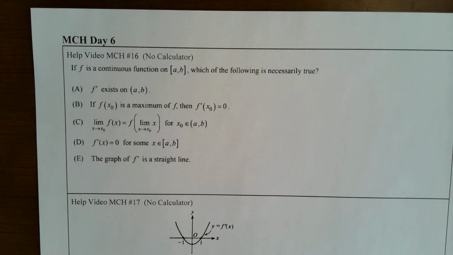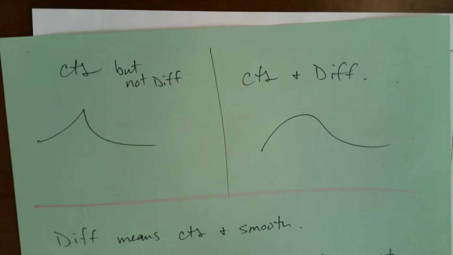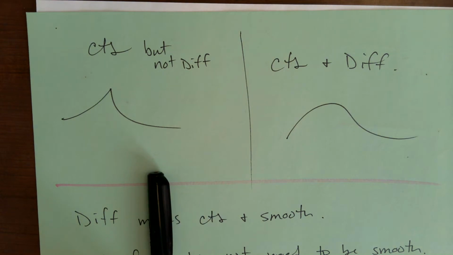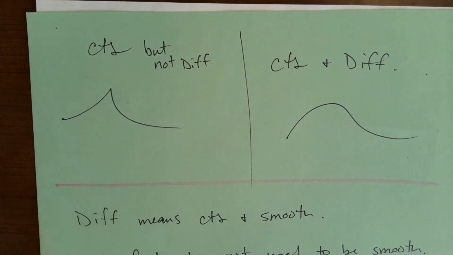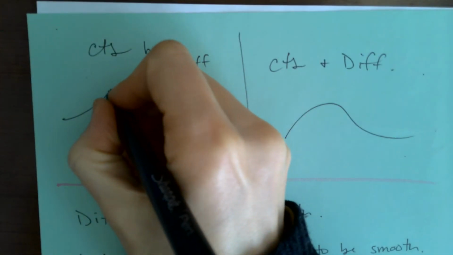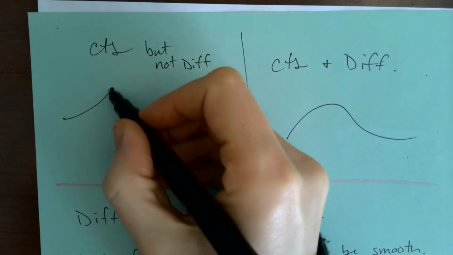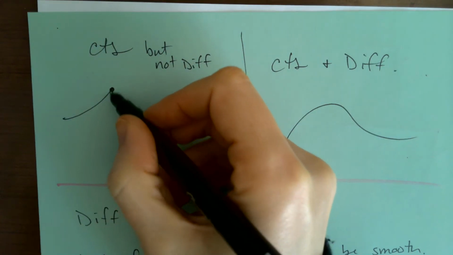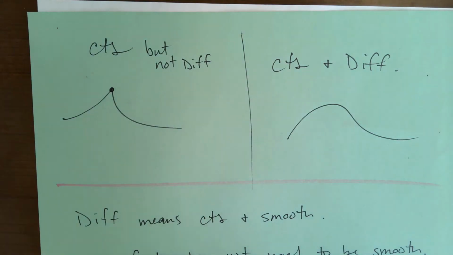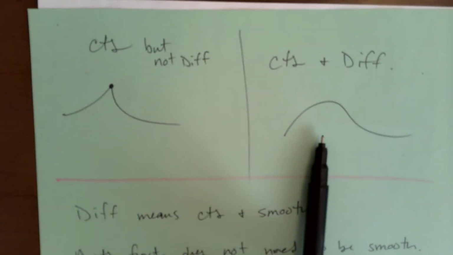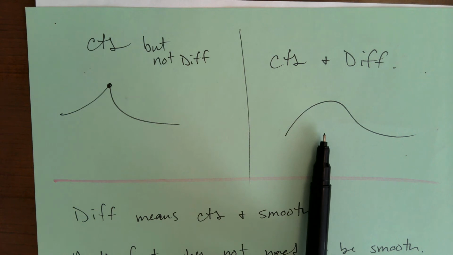So, first of all, guys, I just want to talk about a couple things. Here is a graph that is continuous but not differentiable. Differentiable would mean that the derivative exists everywhere. And remember, at sharp corners, the derivative does not exist. The tangent line coming from the left does not ever start to match the tangent line coming from the right, so the derivative does not exist. So here's an example of continuous but not differentiable. Here's an example of continuous and differentiable.